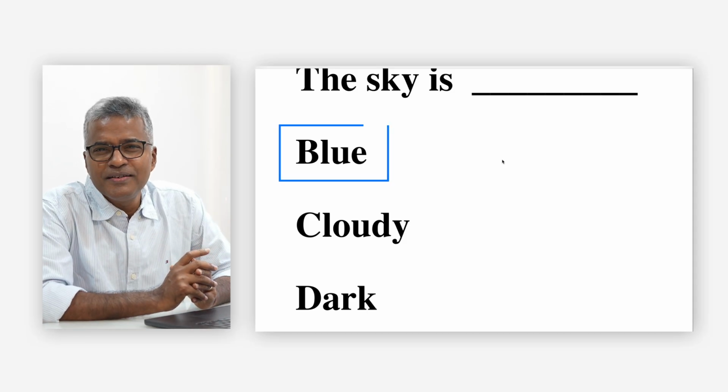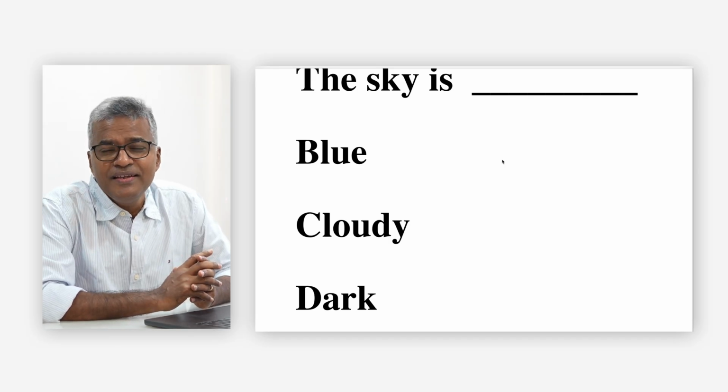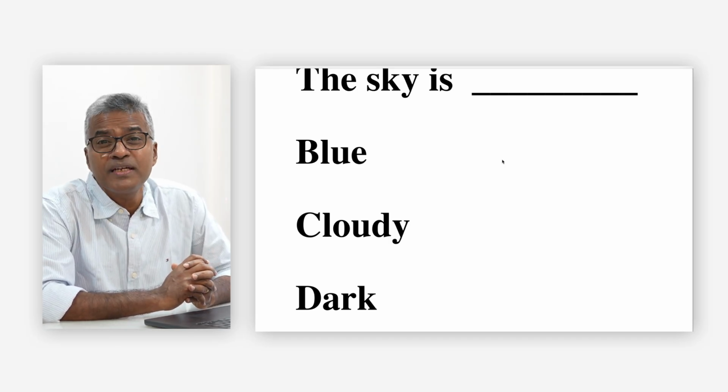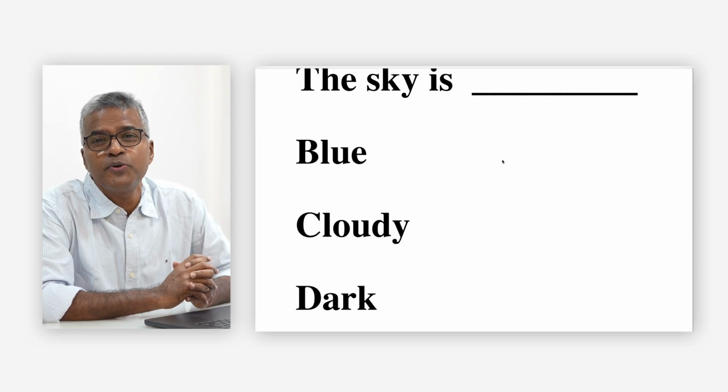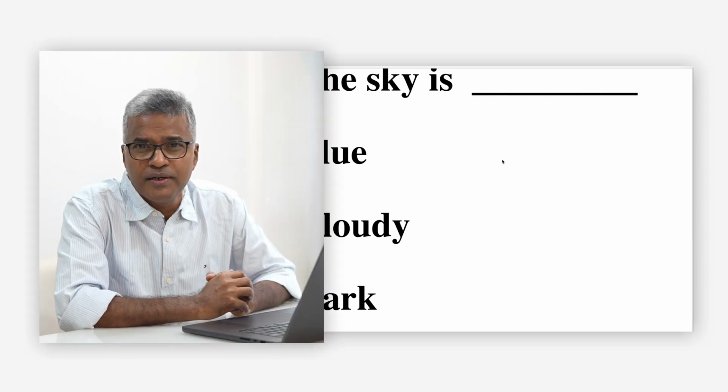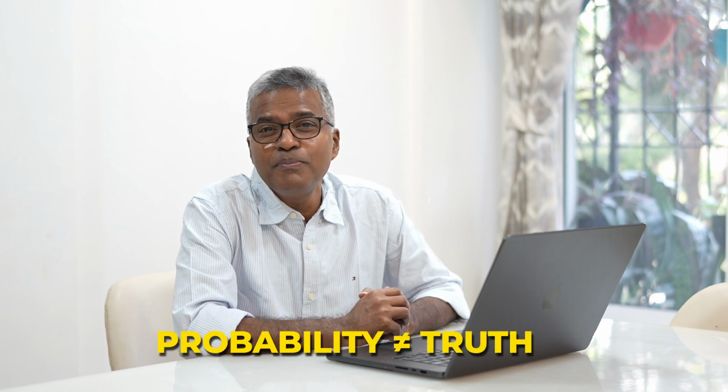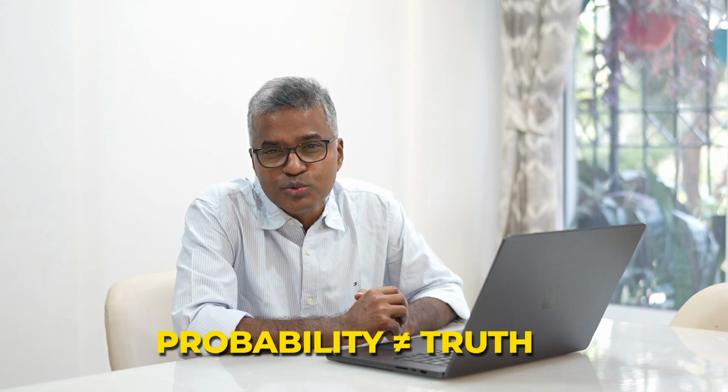Maybe blue, right? This is exactly what AI also does. It looks at the most probable word corresponding to the previous words and predicts accordingly. Remember, the prediction may not be correct, because probability does not mean that it is true.